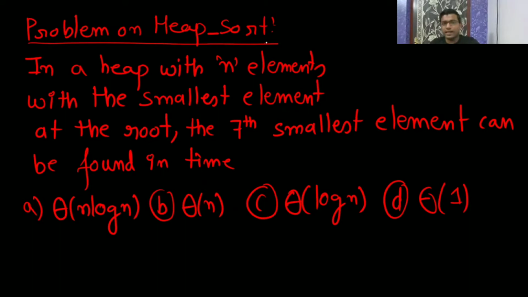So it is a binary heap. In a heap with n elements, with the smallest element at the root, it means it is a min heap. They are asking you to find the seventh smallest element, not the first one. The seventh smallest element can be found in time. Everyone try, you can take your time. So for deletion, what is going to be the time? You have to find the seventh smallest element.